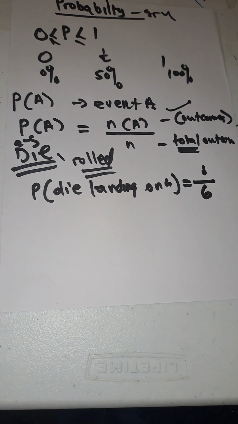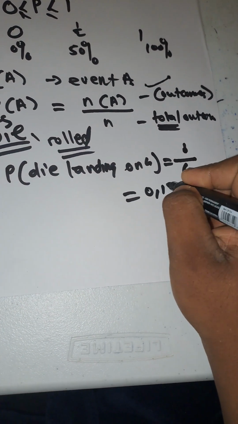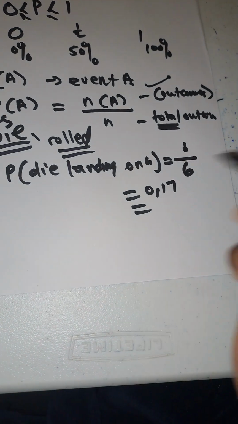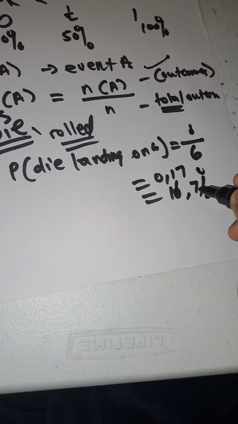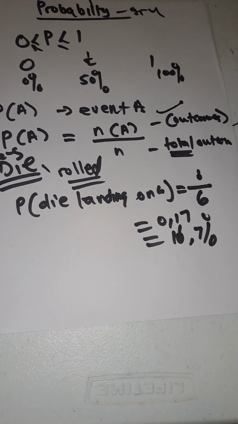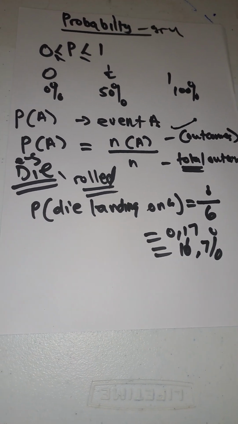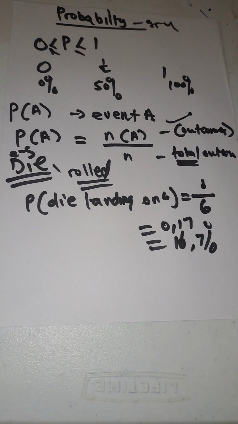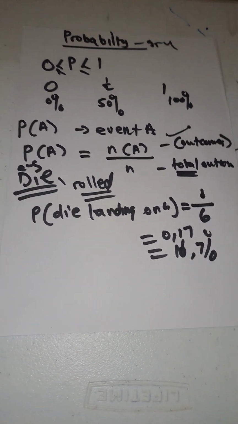But if it happens that they want it in decimal form, this will be 0.17. If maybe they say percentage, you do what? 16.7%. You see, that is it. That is what you're talking about when you say probability. So now let's go to the probability law. The law of probability. That's the introduction about probability.